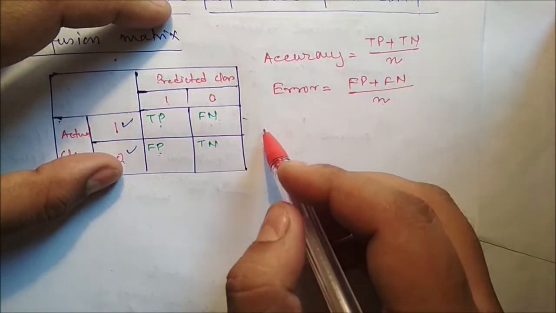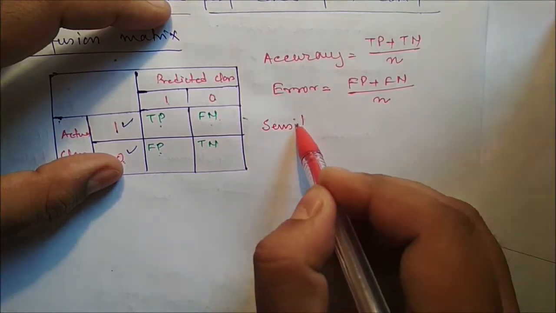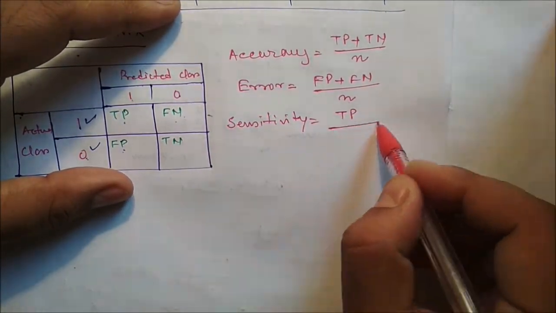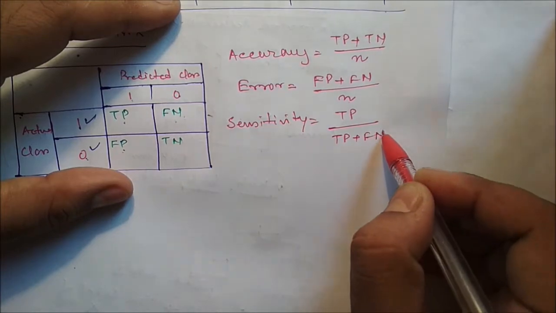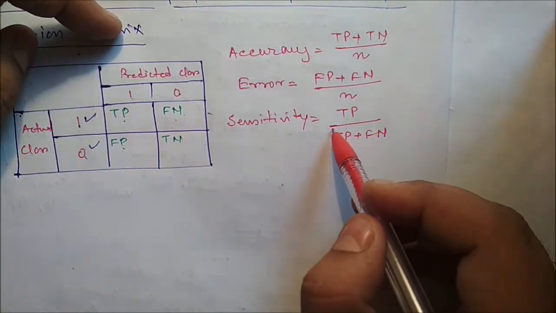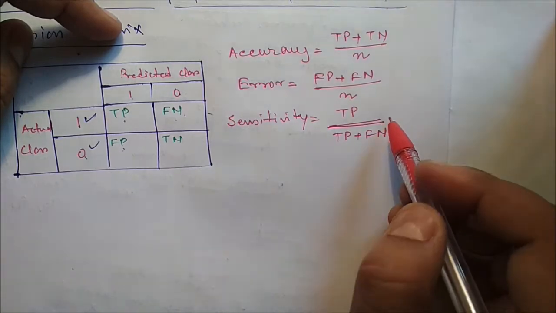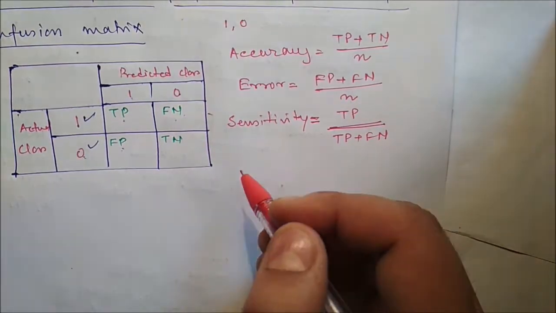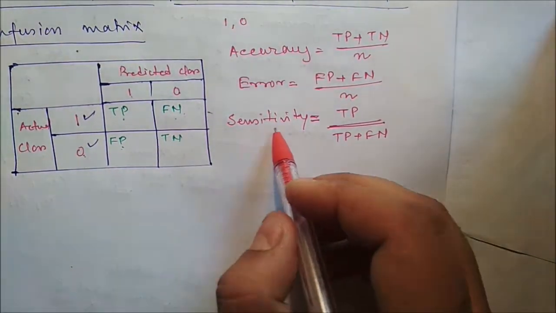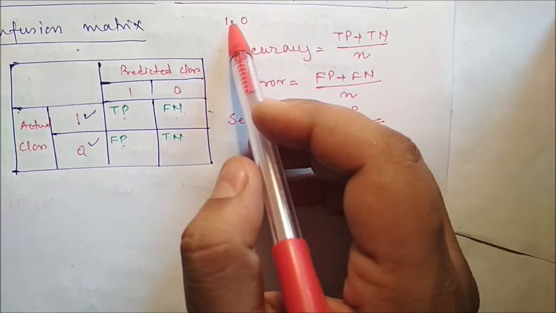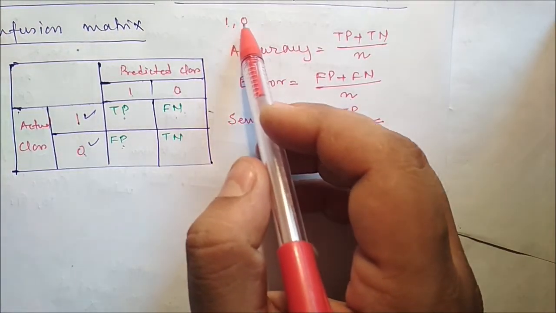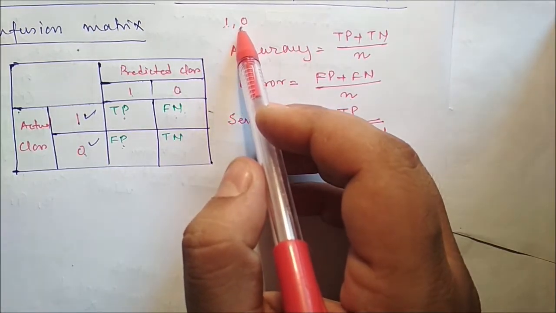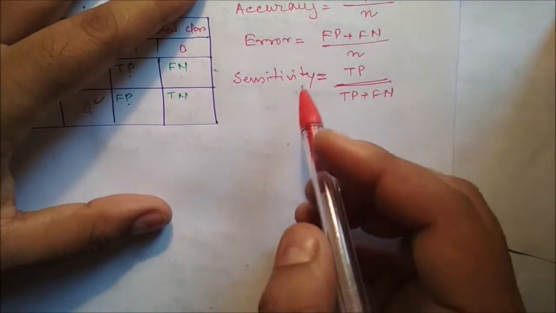Next is sensitivity. Sensitivity is true positive divided by true positive plus false negative, so true positive divided by the total number of actual positives. Sometimes getting 1 is more important than getting 0. In such a case, we have to use sensitivity. That means the probability of getting 1 is much lower than the probability of getting 0, or the importance of getting 1 is much more than the importance of getting 0. In such a situation, we use sensitivity.